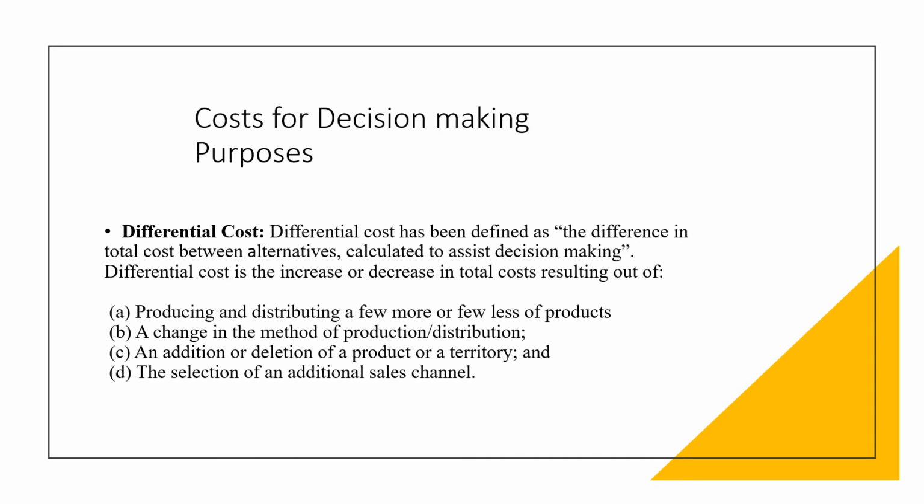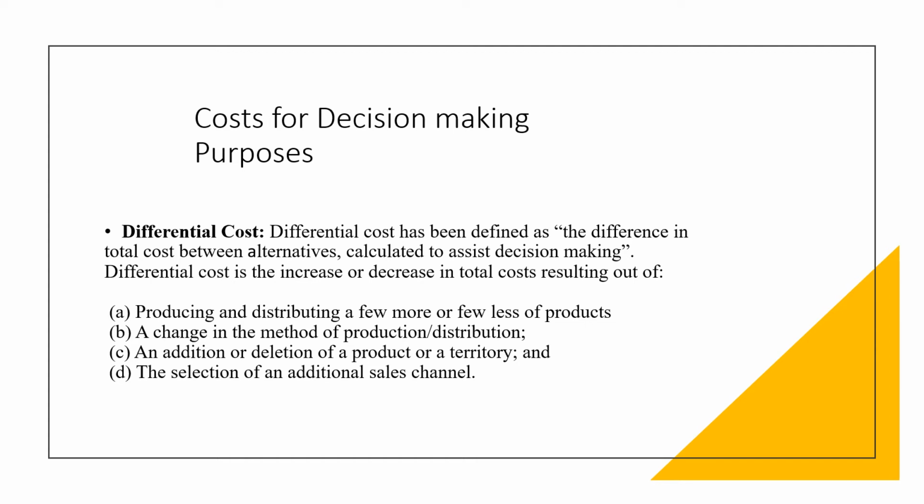The next one is the differential cost. Differential cost has been defined as differences in the total cost between alternatives calculated to assist decision making. It is the increase or decrease in total cost which results from producing and distributing a few more or a few less products, a change in the method of production or distribution, an addition or deletion of a product or a territory, and selection of an additional sales channel.